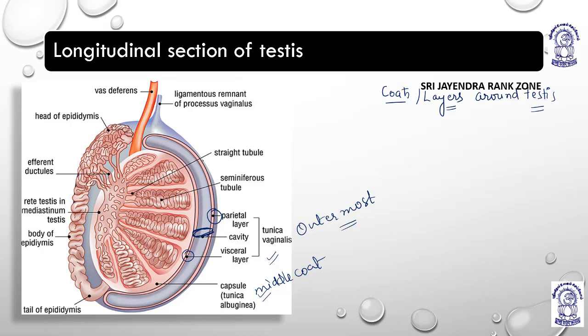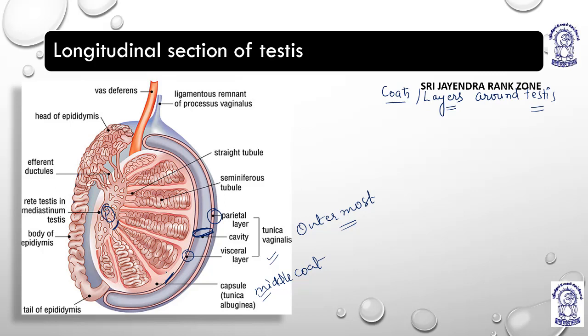Now the tunica albuginea, the middle coat, merges at the posterior side. This is the frontal or ventral side of the tunica albuginea, and this is the posterior side. I'll write P over it.